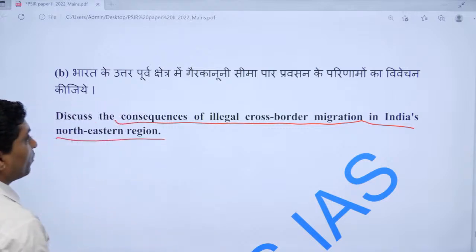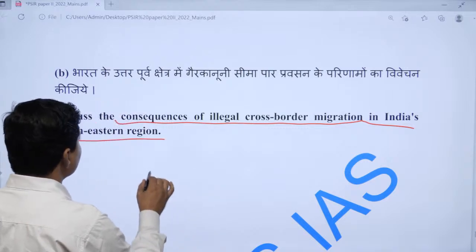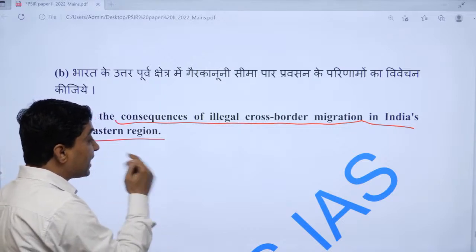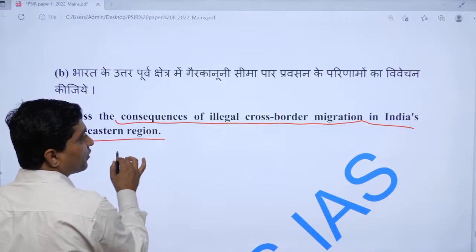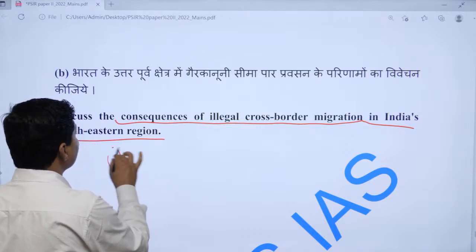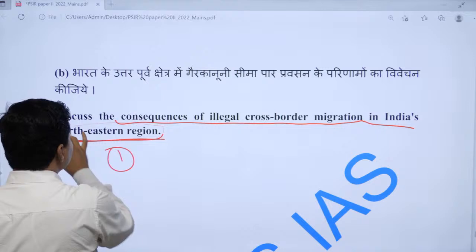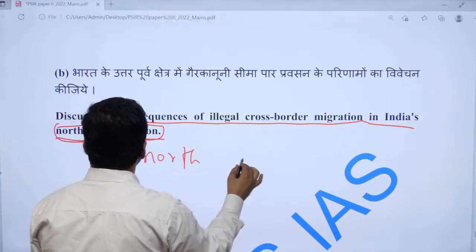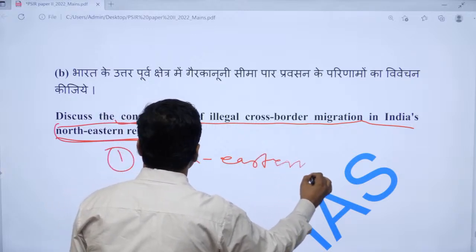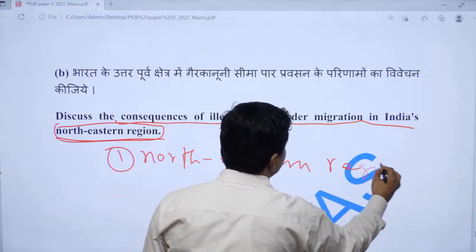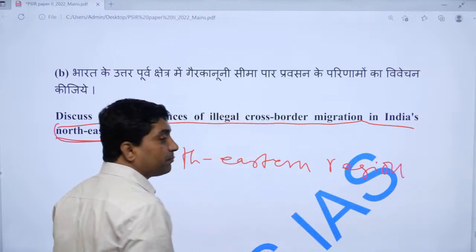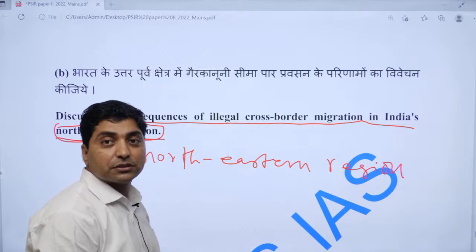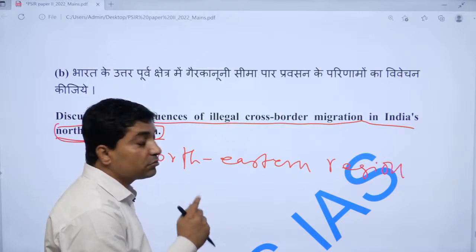Now if you look at India's northeastern region, we need to talk about it first. The northeastern region has a border with Bangladesh, it has a border with Myanmar, and we have a border with China.